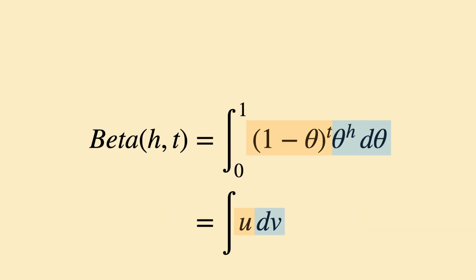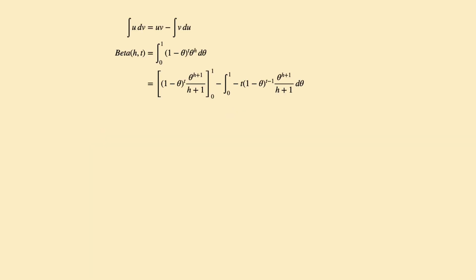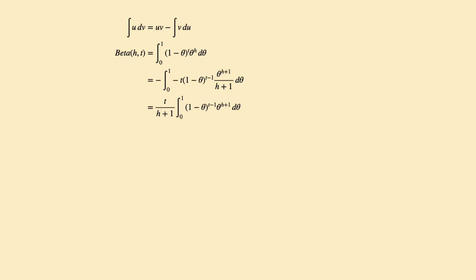We will assign 1 minus theta to the power of t to u and assign theta to the power of h d theta to dv. After applying integration by parts once, the first term becomes 0 when evaluated from 0 to 1. Factoring out the constant coefficient, we recover an integral identical to the original, except the exponent on 1 minus theta has decreased by 1, and the exponent on theta has increased by 1.